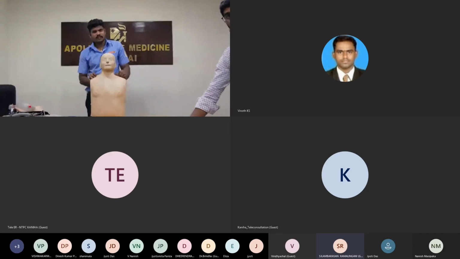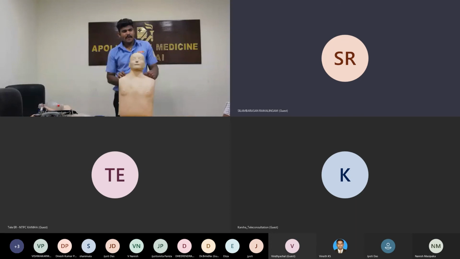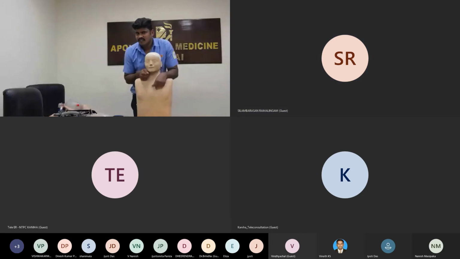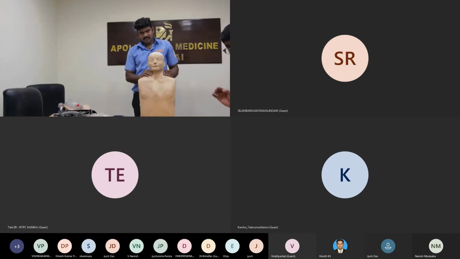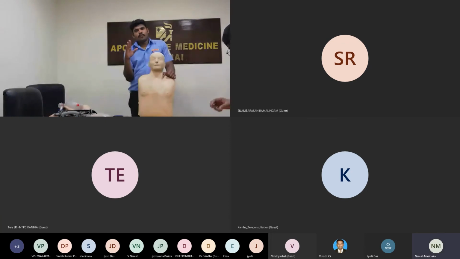How to check the CAB, sir? Can you show? Within 10 seconds, we need to check the CAB: check the pulse and breathing. Yes, within 10 seconds we have to check the carotid pulse, whether we are able to feel the pulse or not. That's enough. If a pulse is there, then it's fine. If there is no pulse, the circulation is absent. That is the main goal here. Breathing checking is optional: no pulse, breathing is also optional.